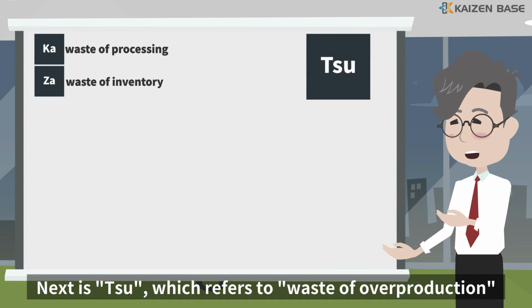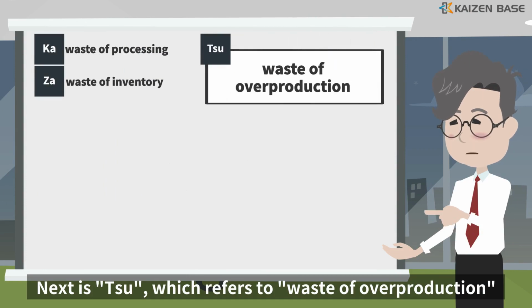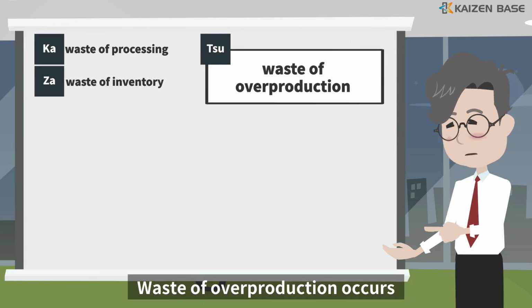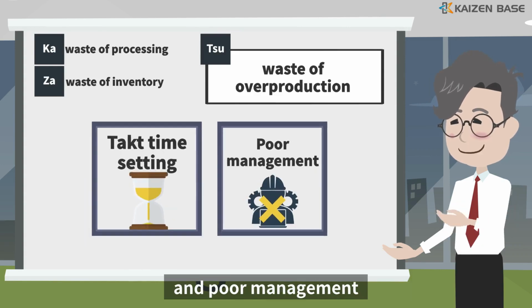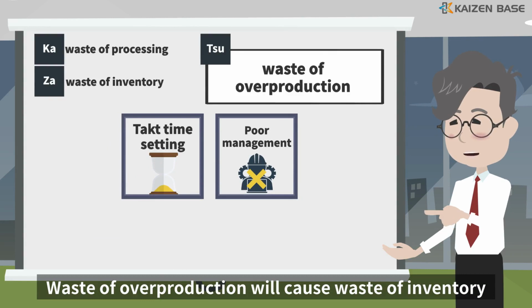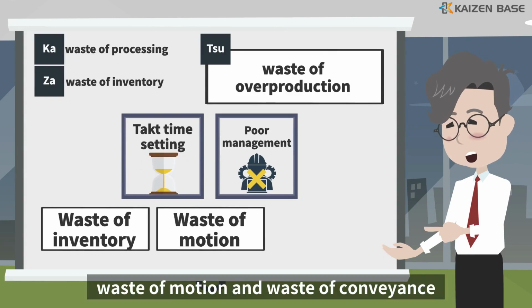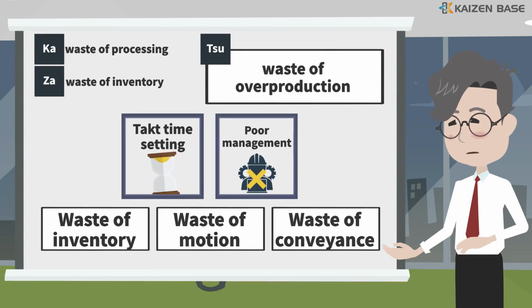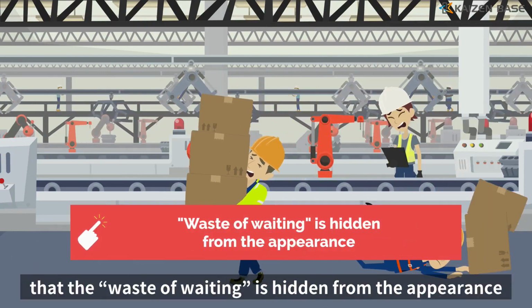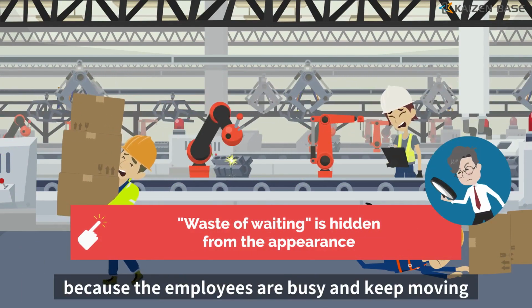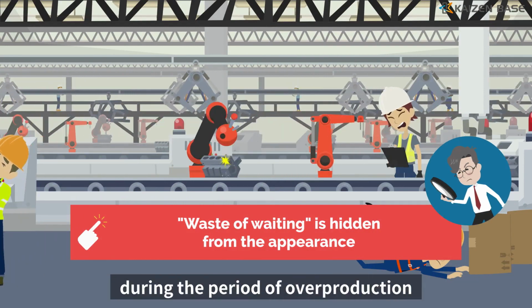Next is Tsu, which refers to waste of overproduction. Waste of overproduction occurs due to improper takt time settings and poor management. Waste of overproduction will cause waste of inventory, waste of motion and waste of conveyance. It is also important to note that the waste of waiting is hidden from appearance because the employees are busy and keep moving during the period of overproduction.